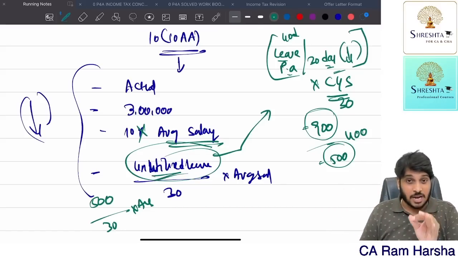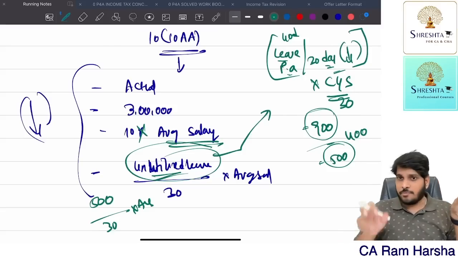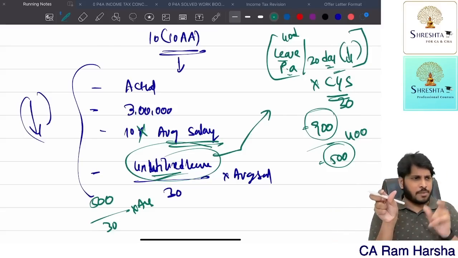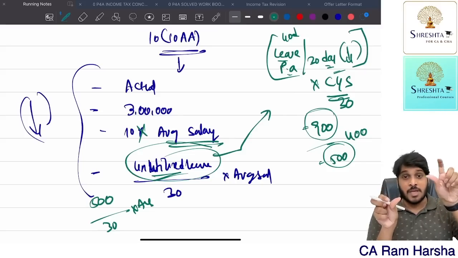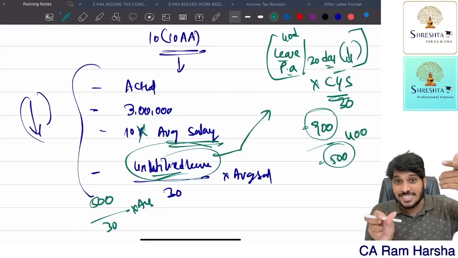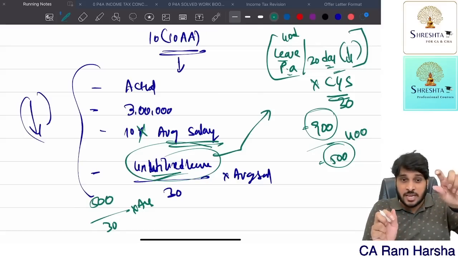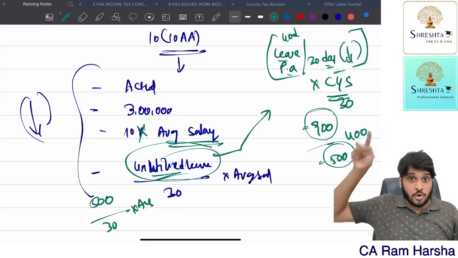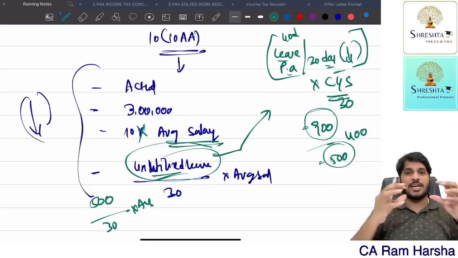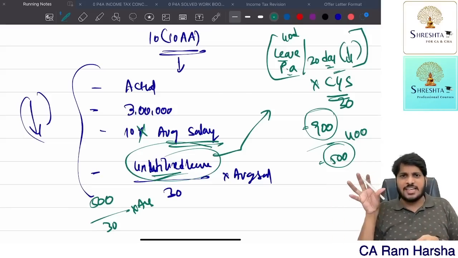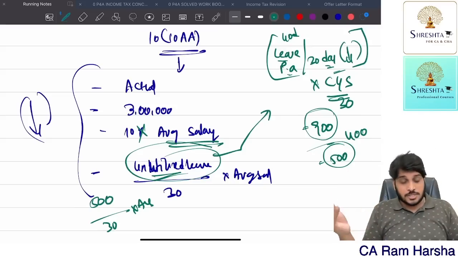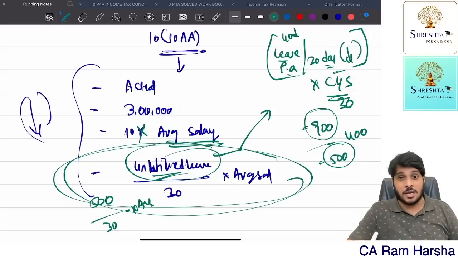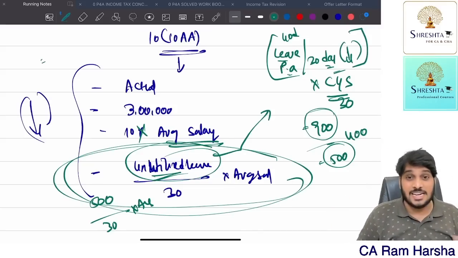How to calculate this unutilized leave? Very simple. Total leave minus utilized leave is unutilized leave. Total leave: how many years you worked in this company multiplied by how many leaves you are eligible for in a year. If you are eligible for more than 30 days leave in a year, then take 30. If you are eligible for less than 30 every year, then take actual leave per year into total years. Minus leave utilized by you during these 30 years, then you will get unutilized leave. For 30 days you are getting this much average salary. For unutilized leave, how much? That is the 4th criterion. Listen to the past 5 minutes once again, you will get clarity. Most of the students at CA Inter do it wrong in leave encashment problems.